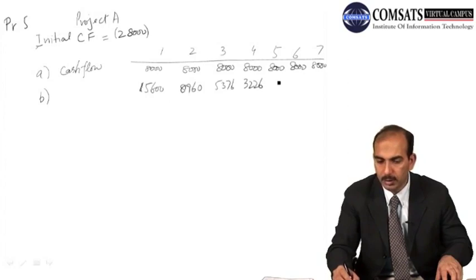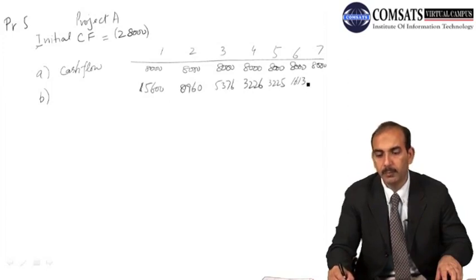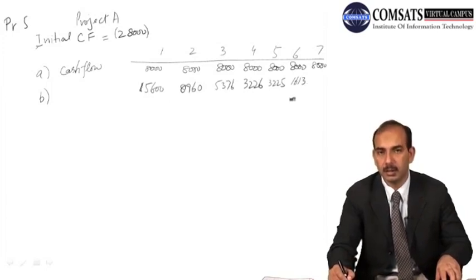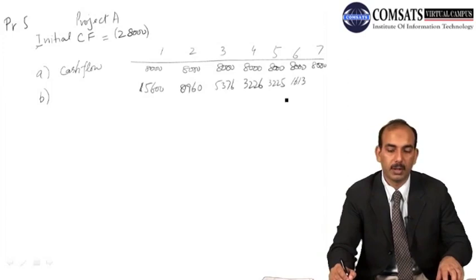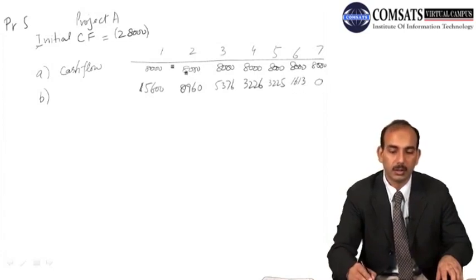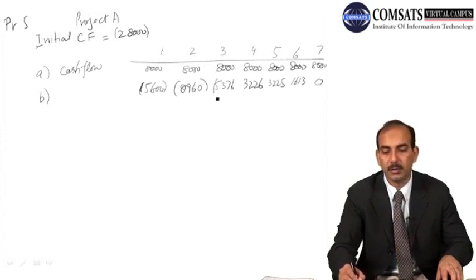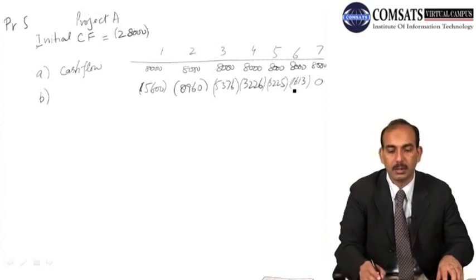3226, 3225, 1613, and at the end of the sixth year the asset is fully depreciated, and we don't have any book value left for the seventh year, so no depreciation is there. So these are the deductions from the cash flows in the form of depreciation.